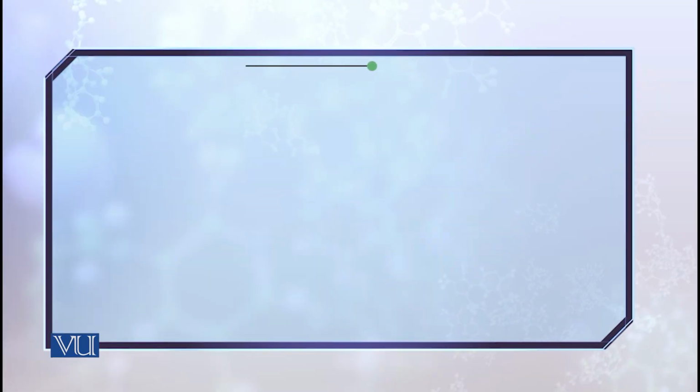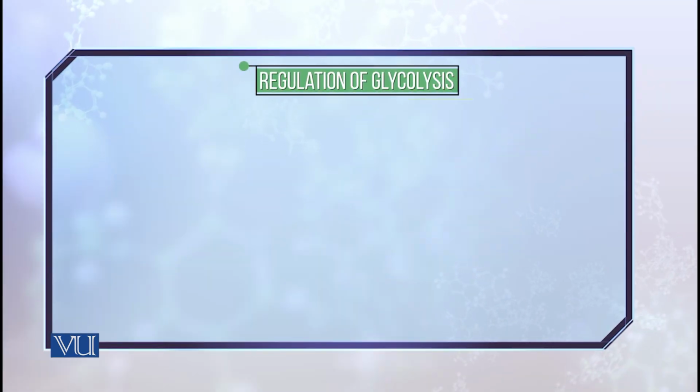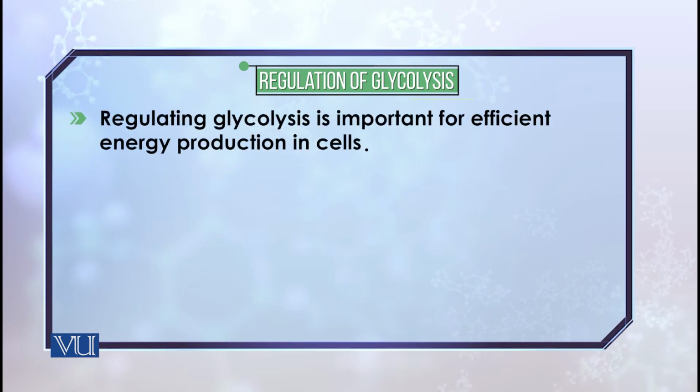So, glycolysis is not an exception, actually it is one of the most important biochemical pathways, and hence its regulation is of utmost importance.